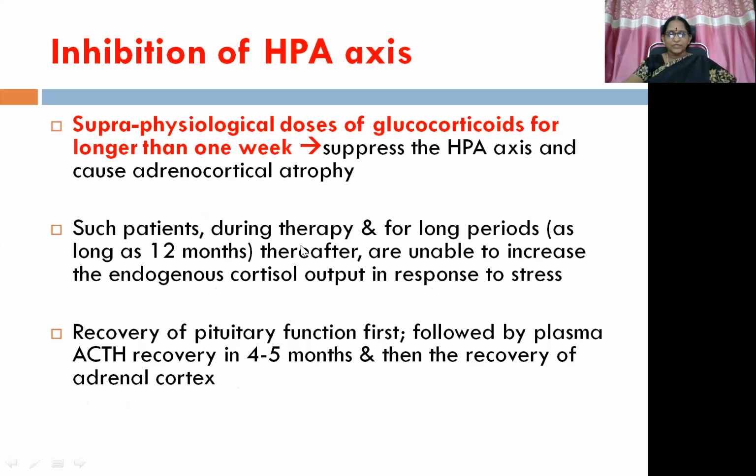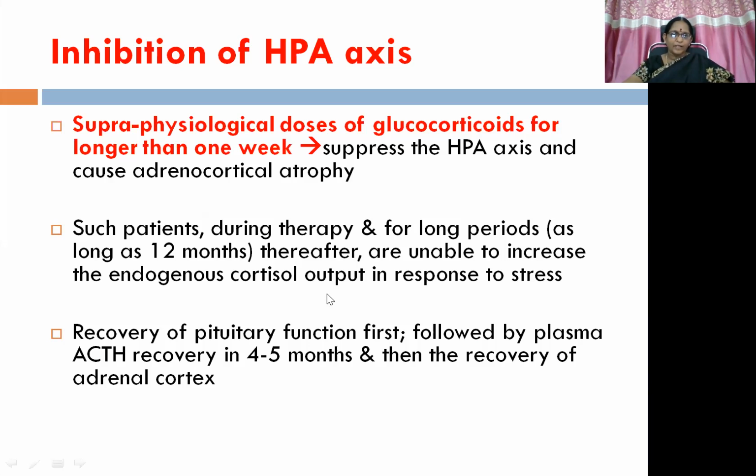So such patients during therapy and for long periods, as long as 12 months thereafter, are unable to increase endogenous cortisol output in response to stress. So the HPA axis, because of these supraphysiological doses or large doses for long periods of administration, is going to get suppressed completely and it takes 1 year almost to recover, so that the HPA axis can again stimulate and release the endogenous cortisol within the body in response to stressful situations.